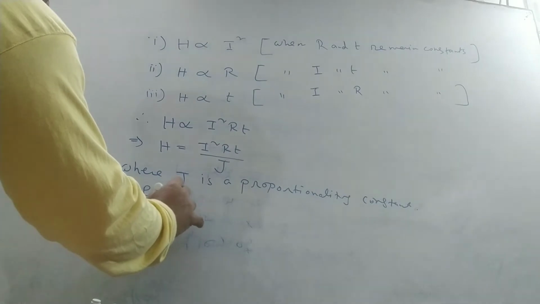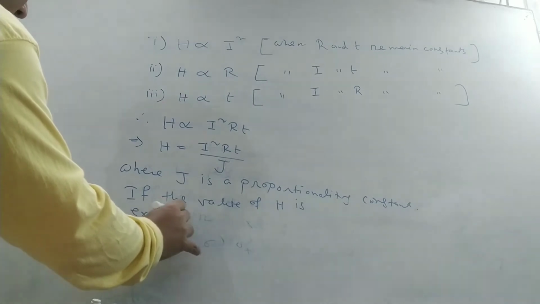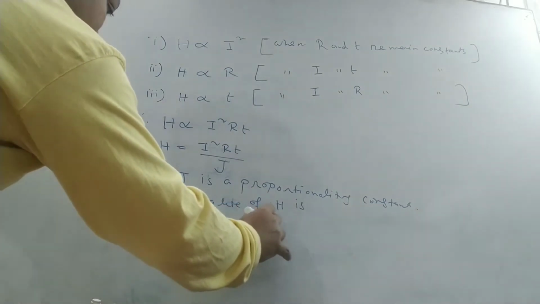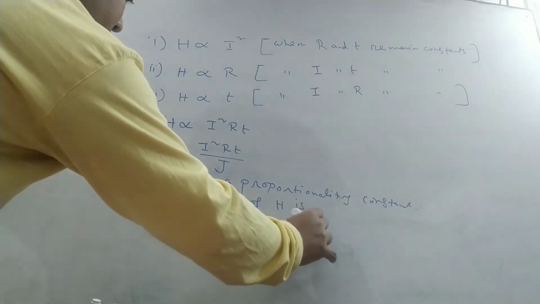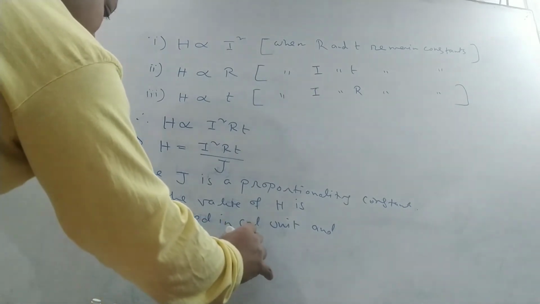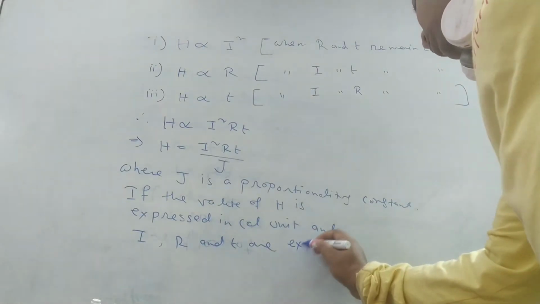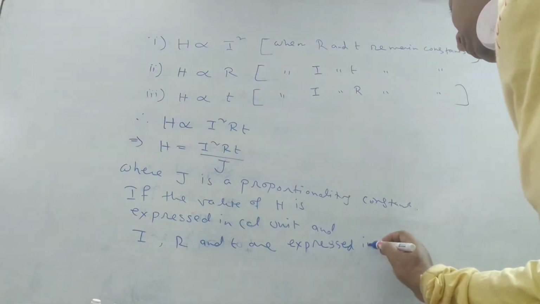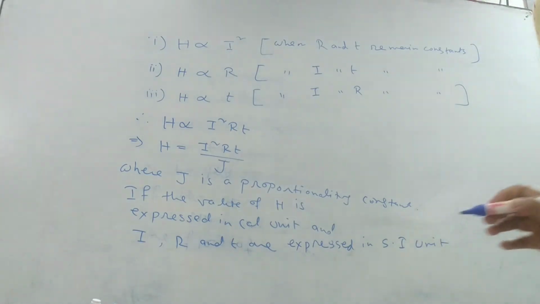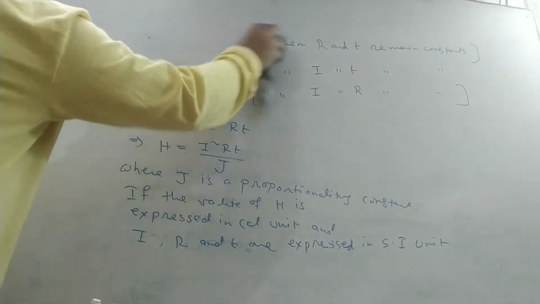If the value of H is expressed in calorie unit and I, R and T are expressed in SI unit, then the value of J is equal to 4.2 joule per calorie.